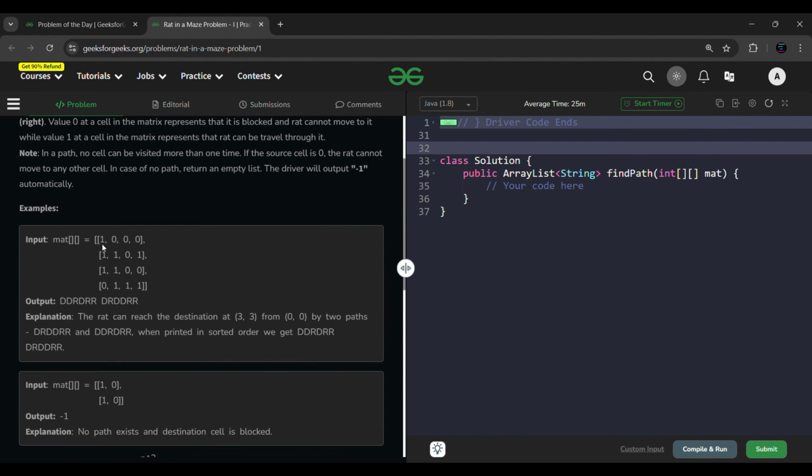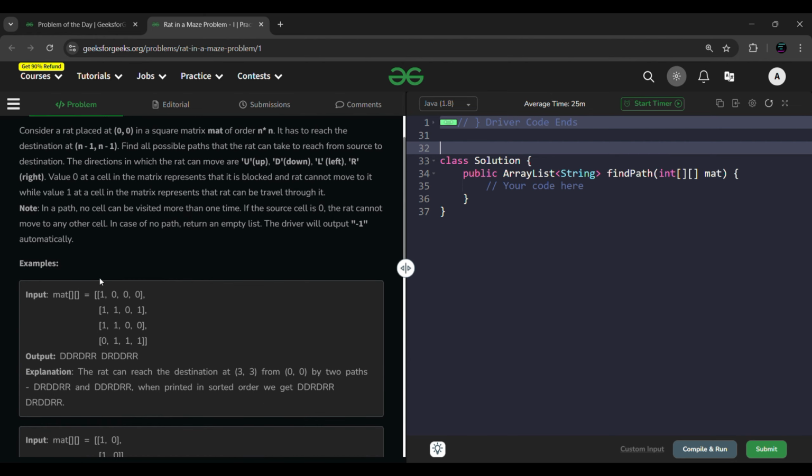So here you can see down, down, right, right. So this is one of the possible ways. Another one is down, right, down, down, and right. So we are reaching this point. The question is very simple. We will be placed at this location, and from here we need to figure out all the possible ways to reach this last point.